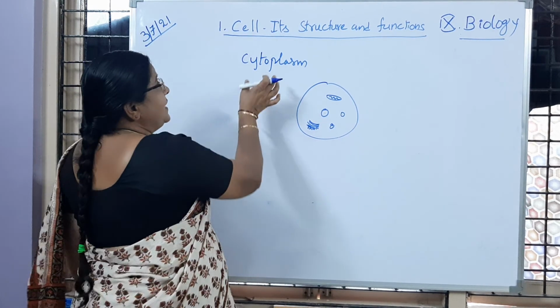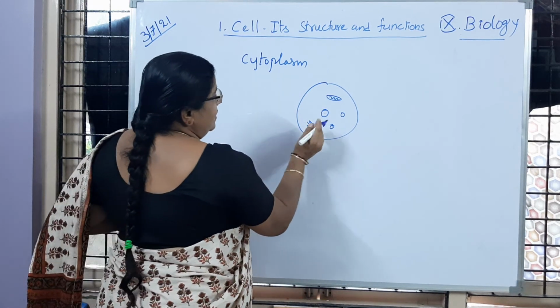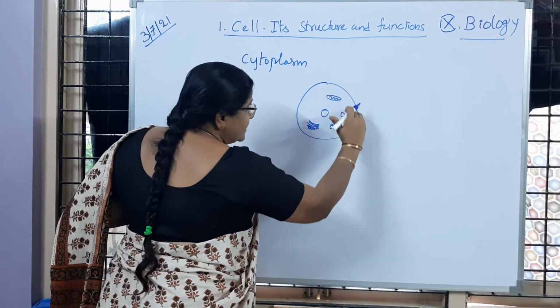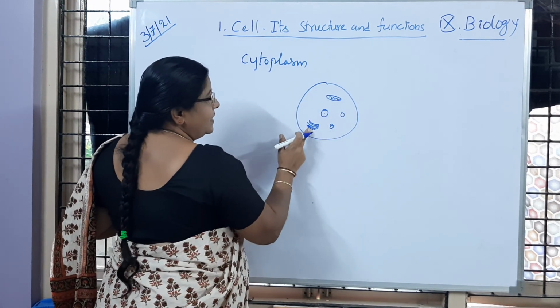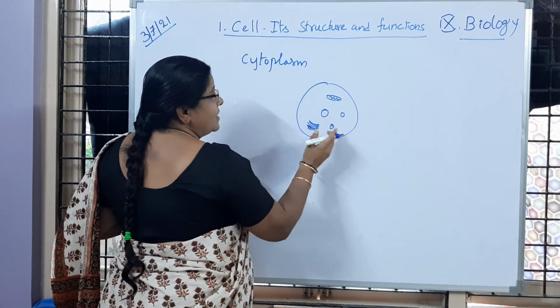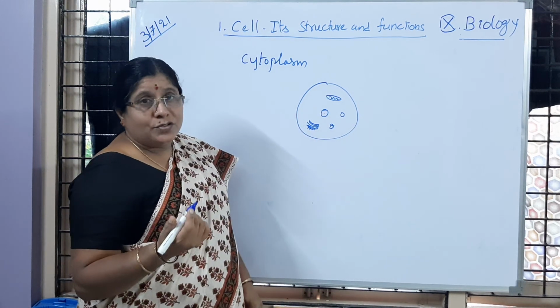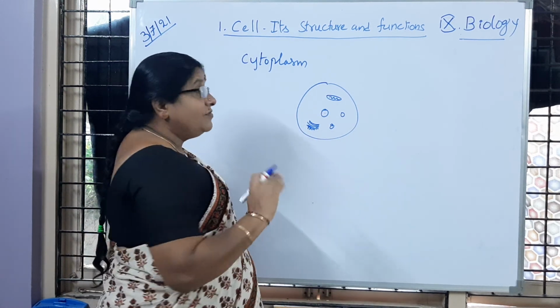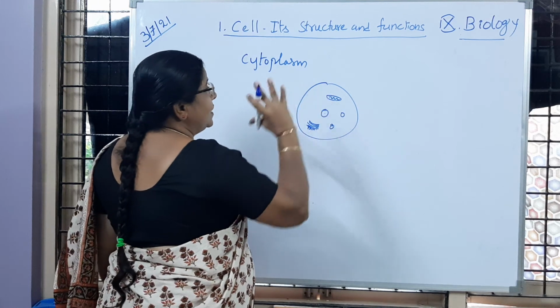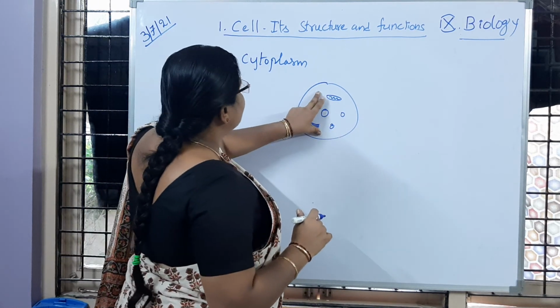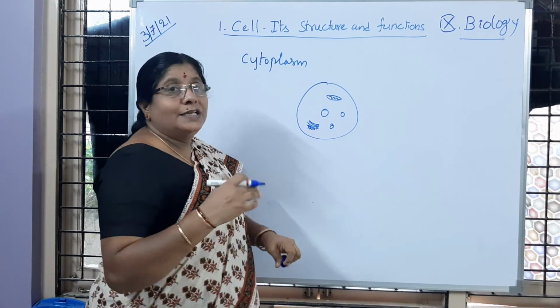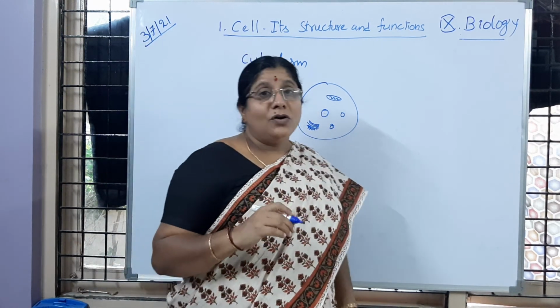Cytoplasm. So cytoplasm means what here? Inside that cell membrane, all the cell organelles are present. Like the nucleus is there, Golgi apparatus is there, mitochondria is there, ribosomes are there, or lysosomes are there. All are present inside the cell membrane. So the liquid content whichever is present is called the cytoplasm.